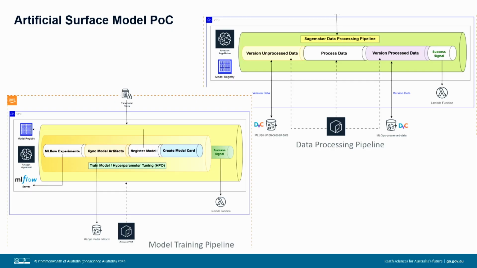And then lastly, we focused on improving how we train, tune, and release our machine learning models. So we put together a proof of concept for our artificial surface model, and we moved the machine learning training from being notebook-driven to being pipeline-driven. And so we used SageMaker, Elastic Container Registry, and Bitbucket pipelines for that piece of work.